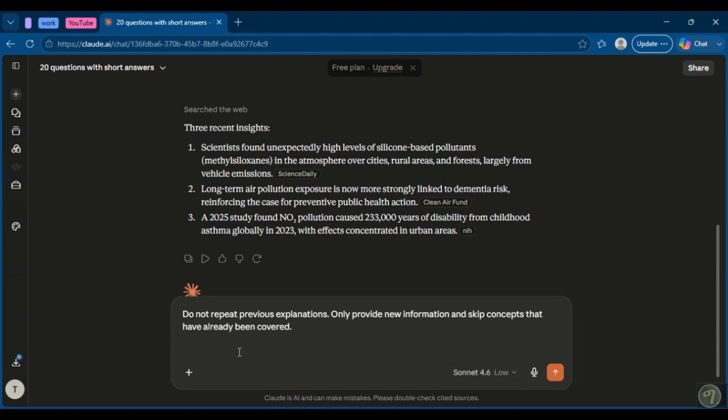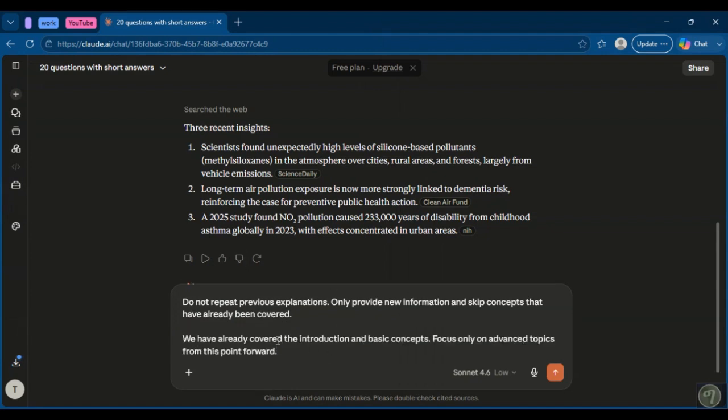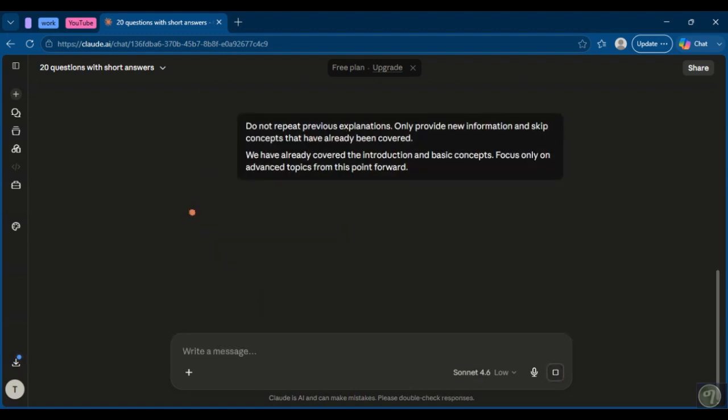If you're working on a large article, report, or research project, ask Claude to track completed sections. For example, we have already covered the introduction and basic concepts. Focus only on advanced topics from this point forward. Providing this context helps Claude understand what information should not be repeated.